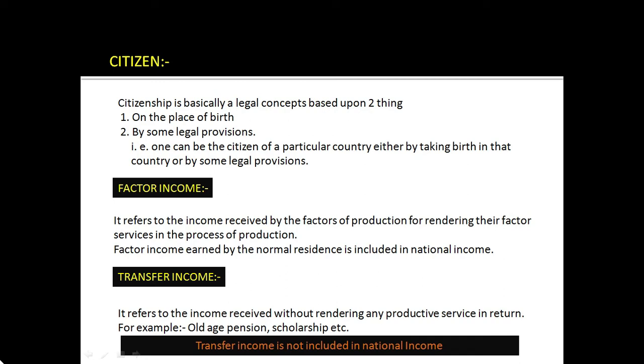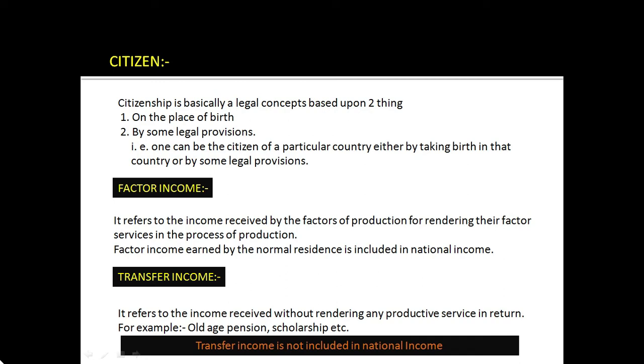Now, another two concepts: factor income and transfer income. Factor income is received when factor services are provided. When we define it, it refers to the income received by the factors of production for rendering their factor services in the process of production.